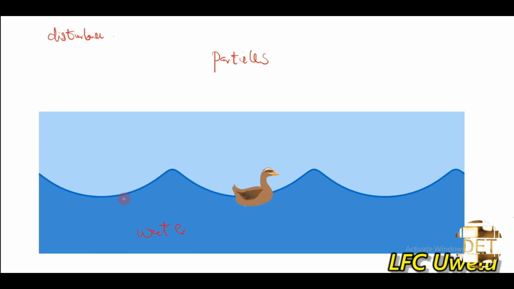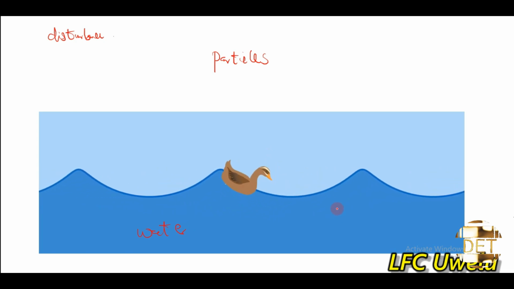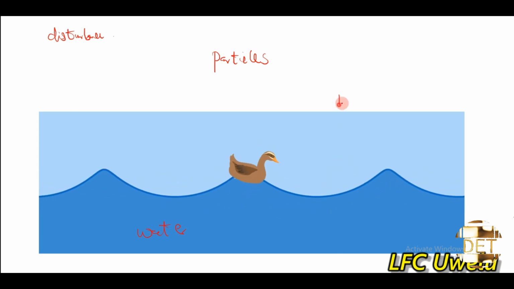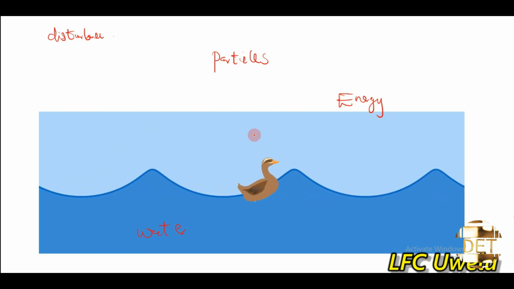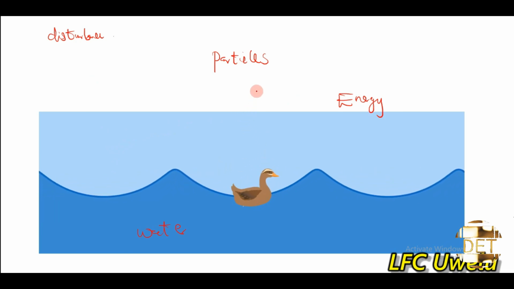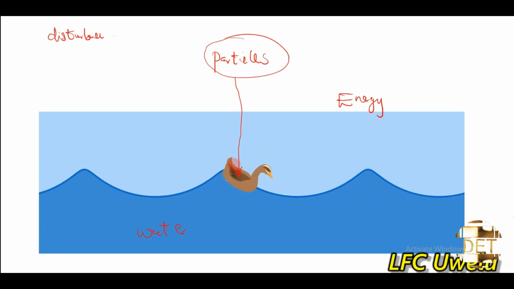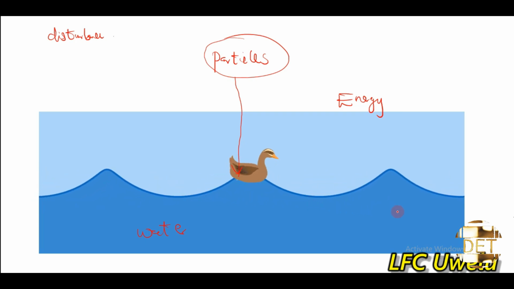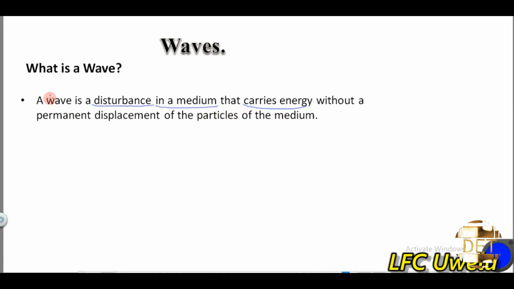So you can see the wave moving from one point to another. It's transferring energy from one point to another. So what is moving in this scenario is the energy. A wave is a disturbance in a medium that transfers energy from one point to another without a permanent displacement of the particles of the medium. The particles of the medium will still remain where they are, but energy is being transferred from one point to another. So this is what a wave is.